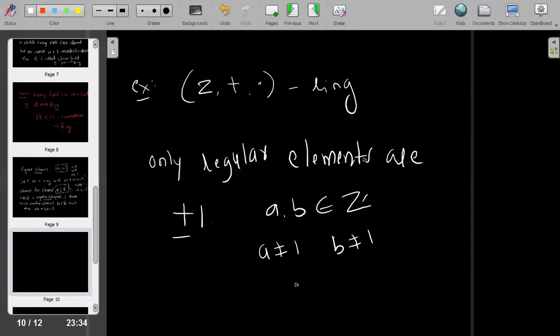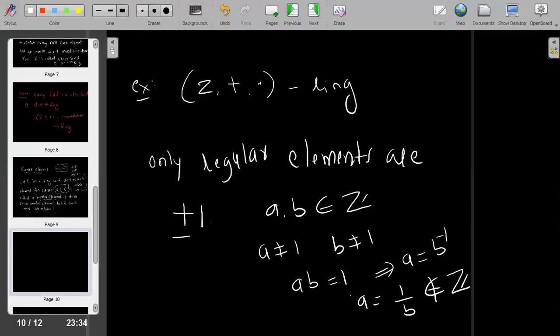Okay, suppose if their product is 1 implies that A equal to B inverse, or so we can write A is equal to 1 over B. Okay, so that element does not belong to the set of integers.